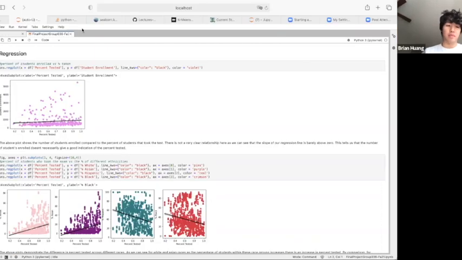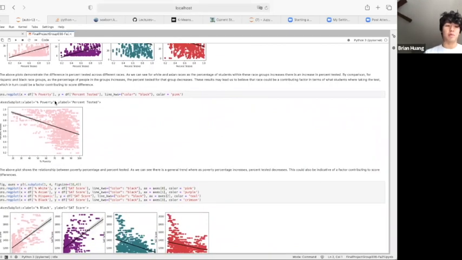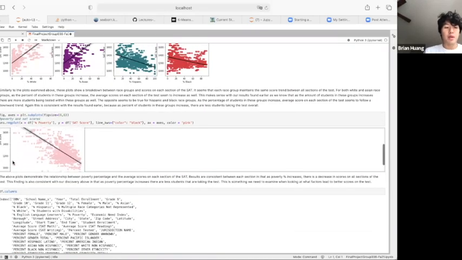To validate what we found in the plots, we decided to do a bit of regression. In the plots below, you'll see the general trends in regression with the number of students who tested. There's a correlation between poverty and the number of students who take a test. The more students who are in poverty, the fewer students who take the test. You can also see down below that we have a general correlation between race and SAT score. However, we can also see in this plot below that poverty has a heavy influence on SAT score. As the percent poverty gets higher, the SAT score tends to trend lower.